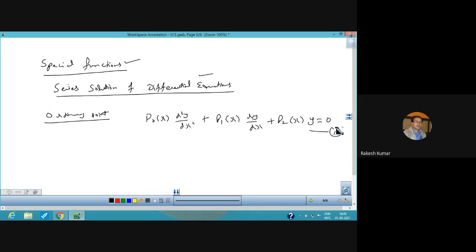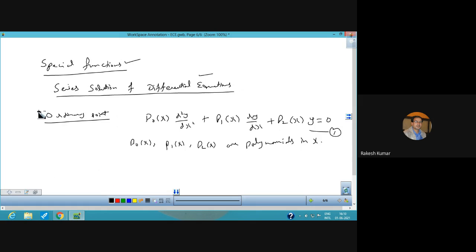You can name this as equation number 1, where P0(x), P1(x), and P2(x) are polynomials in x.